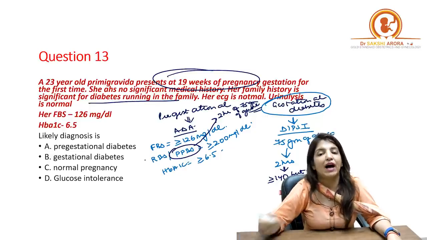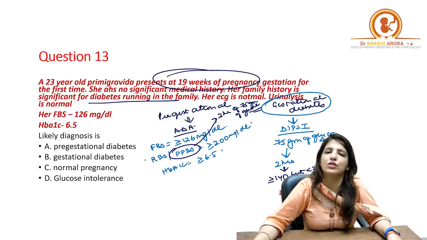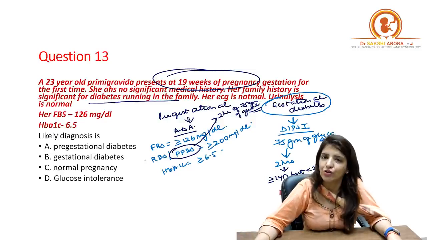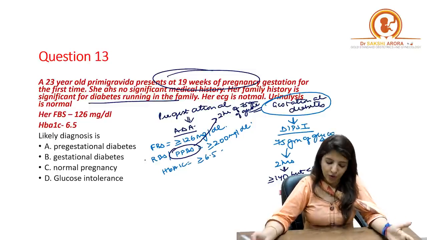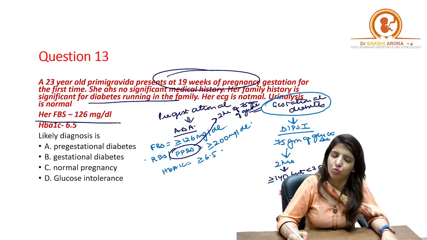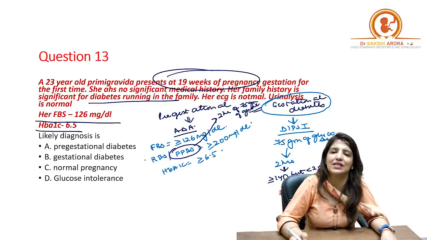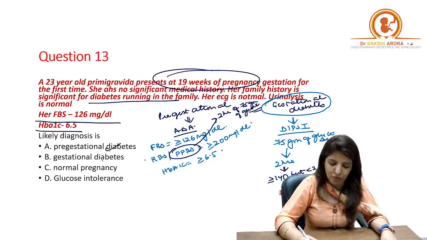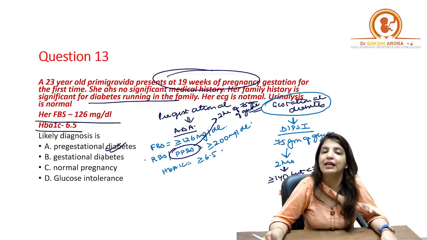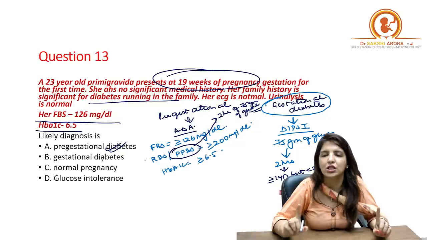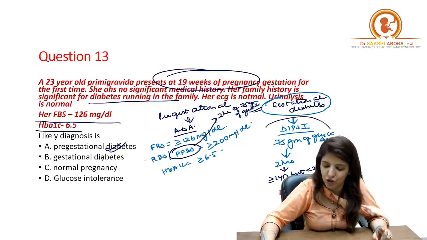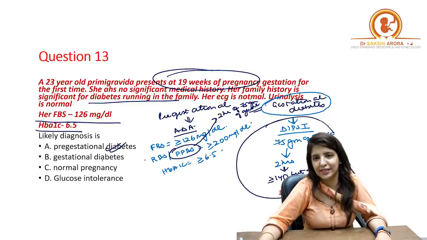2 hour PP level after giving 75 grams of glucose, if it is more than 200, or random blood sugar is more than or equal to 200, or HbA1c is more than or equal to 6.5. And over here, fasting blood sugar is 126 and HbA1c is 6.5. So it has to be a case of pre-gestational diabetes. Please remember that for gestational diabetes, the criteria which is followed is DIPSI criteria.